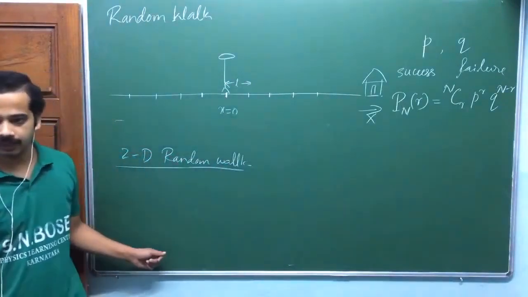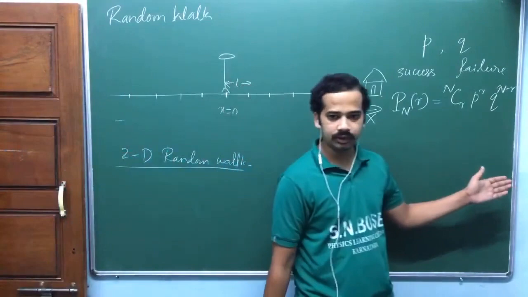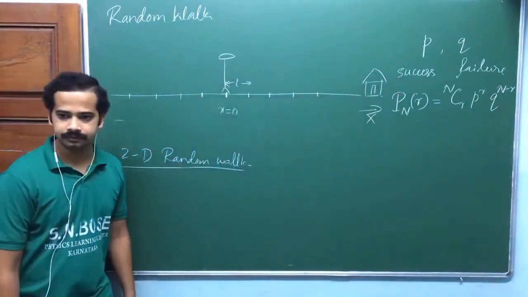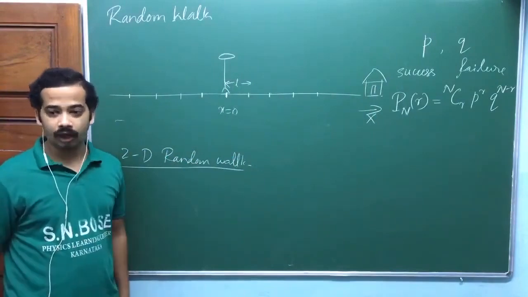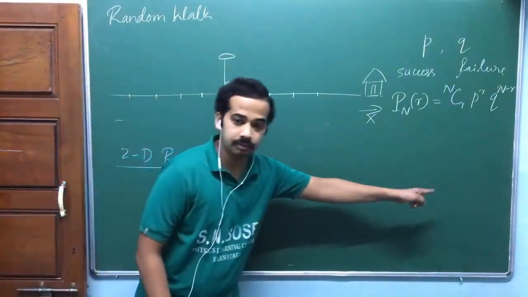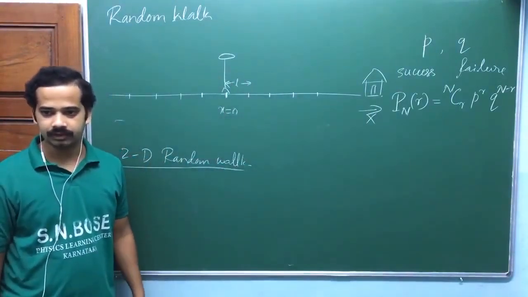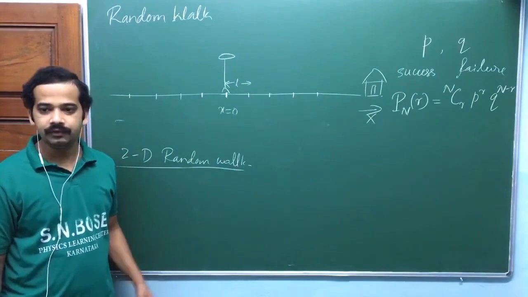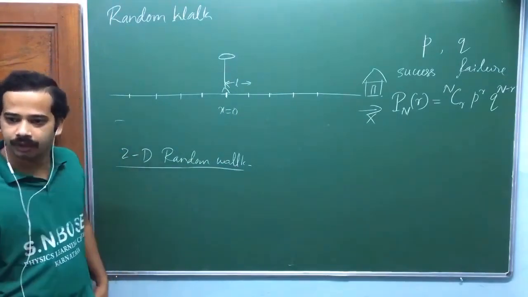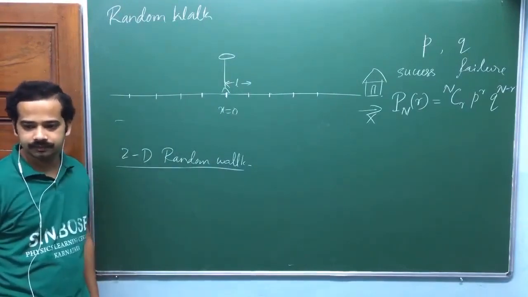Here N1 is the number of steps to the right, and the number of steps to the left, okay? So there again, N1 and N2 in case of magnetism, that is the number of spin up and the number of spin down. And the difference, we'll talk about what we call displacement here. That difference we'll talk about as magnetization there. Magnetization is the difference of N1 and N2. If N1 and N2 are equal, if the number of atoms spin up is equal to the number of atoms spin down, net magnetization is 0. Okay, sir.